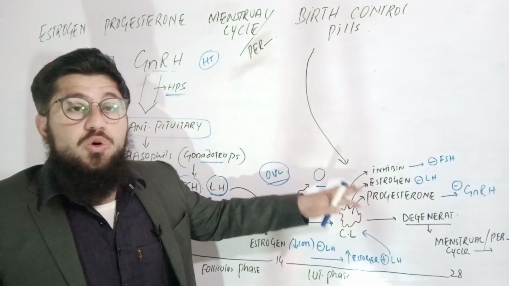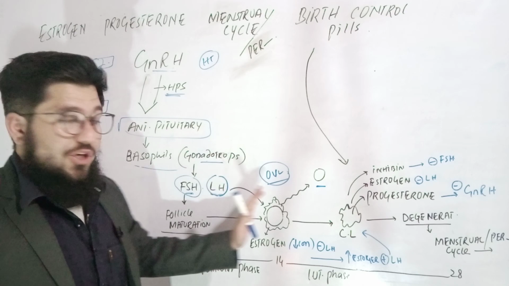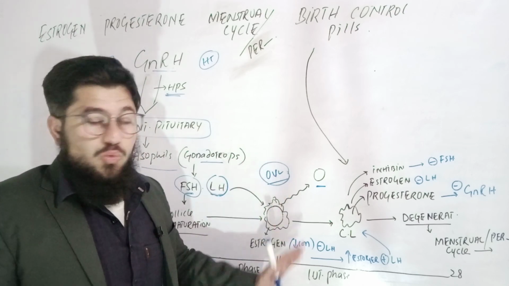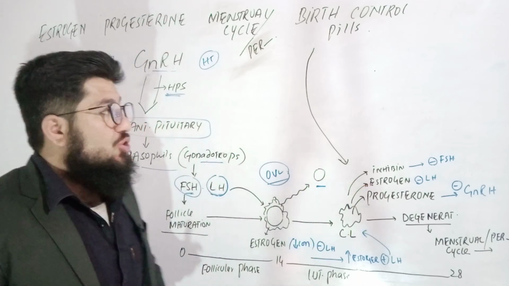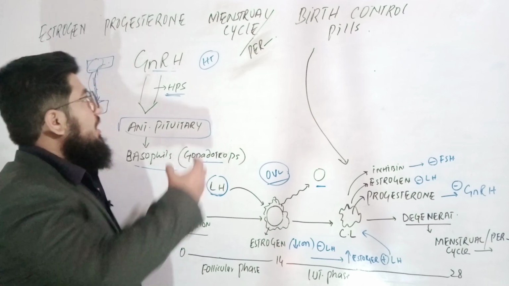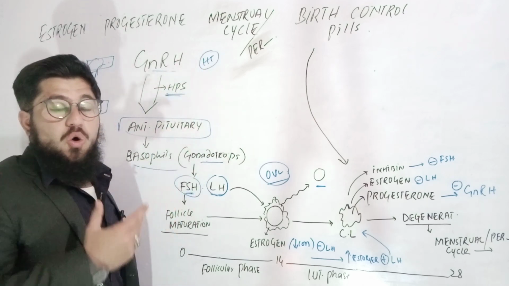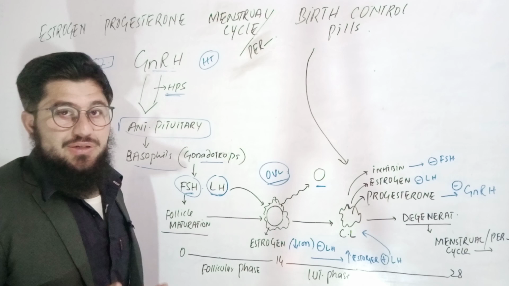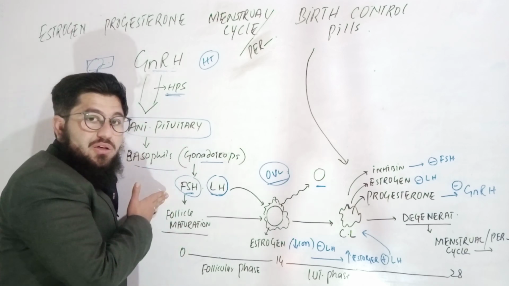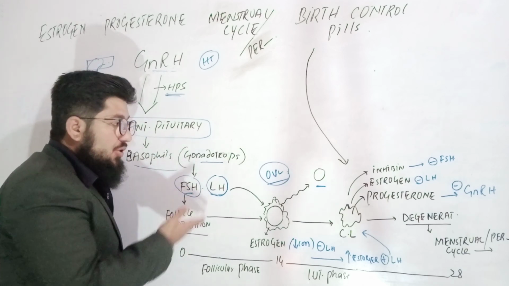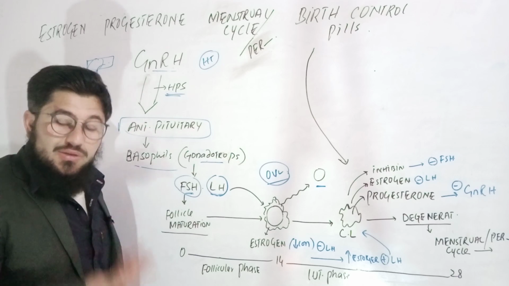So in that there won't be new follicles, no new ovulations happening. Why? Because these two hormones are in excess. So when these hormones are in excess in the body, GnRH, gonadotropin releasing hormone, is inhibited. So follicles are not actually synthesized. Luteinizing hormones are not synthesized.